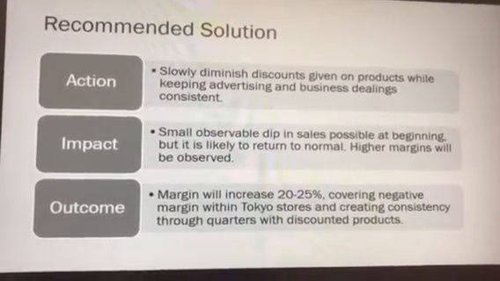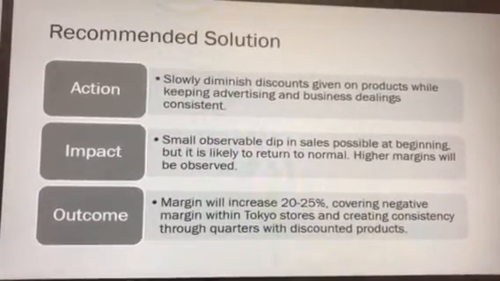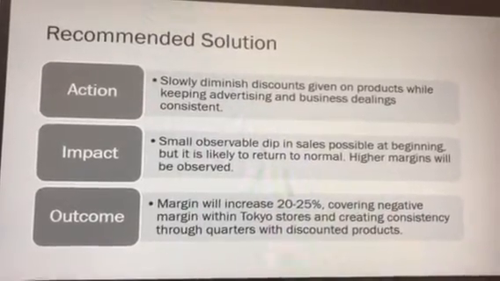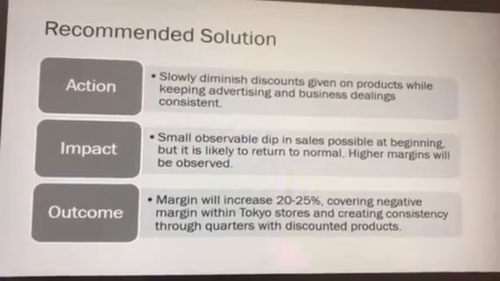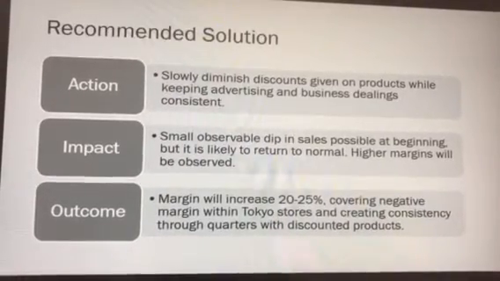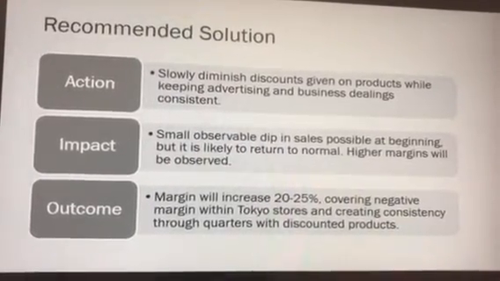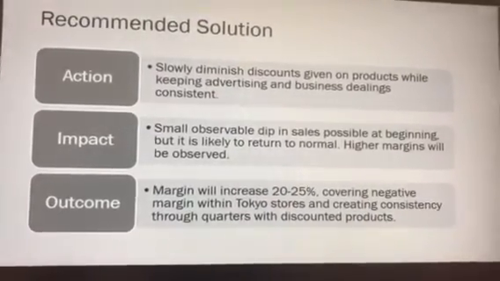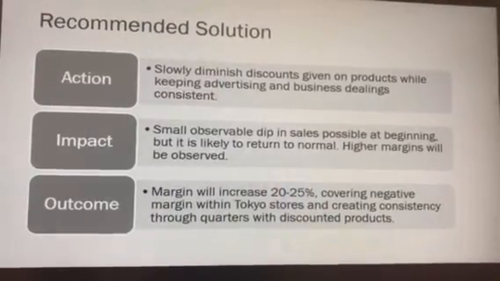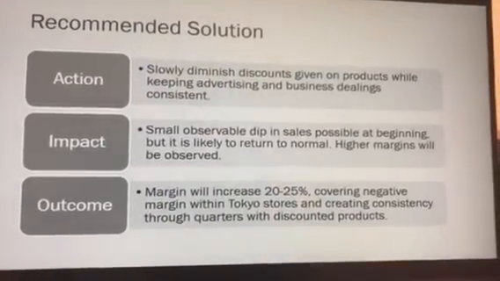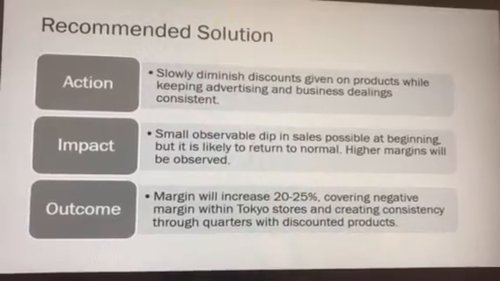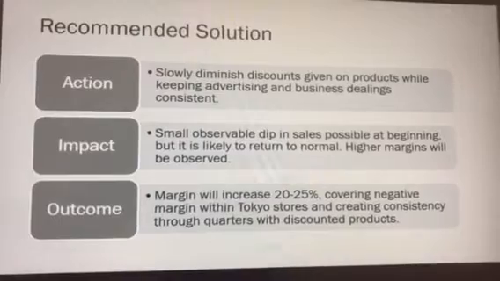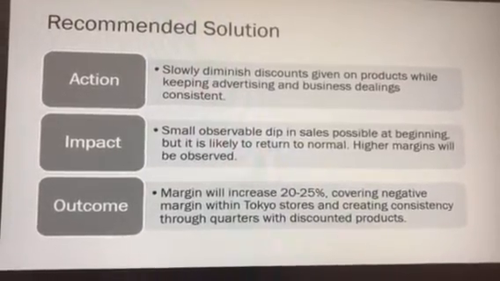Keeping advertising and business dealings consistent for everything except for the advertising of the discounts, because we aren't going to give them. So the impact this will have, I suspect there will be a small observable dip in total sales at the beginning when we start to speed up this process, but it's going to return to normal because they haven't been a huge part of net sales, so I don't see that having a huge effect, but we will be able to observe higher margins in the future.